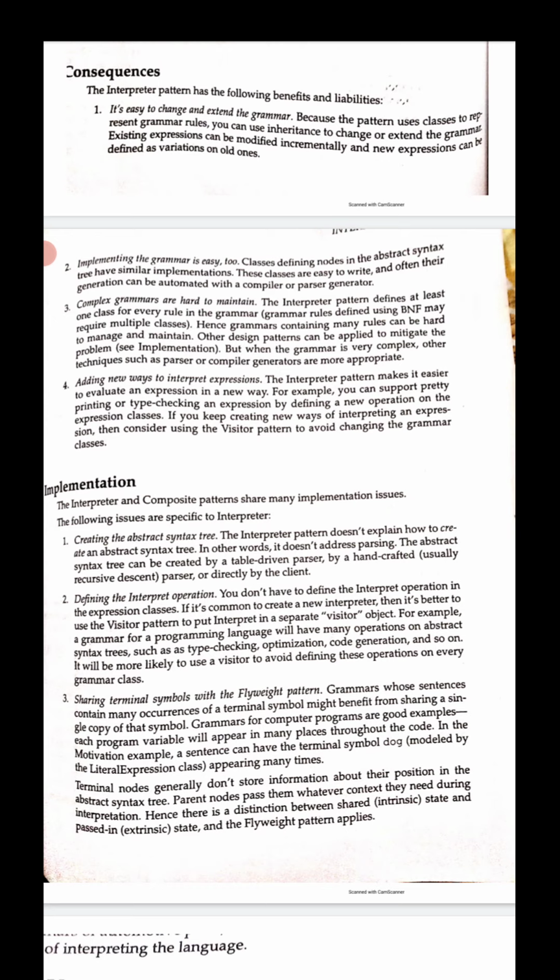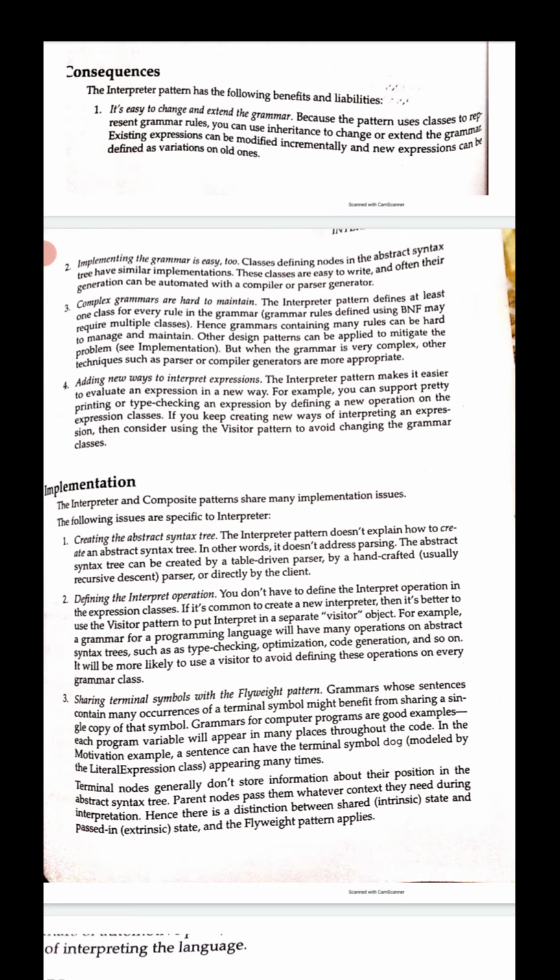To mitigate the problem, other design patterns can be applied, as you can see in the implementation section. But when the grammar is very complex, other techniques such as parsers or compiler generators are more suitable.